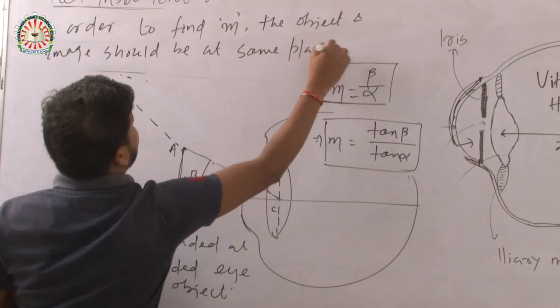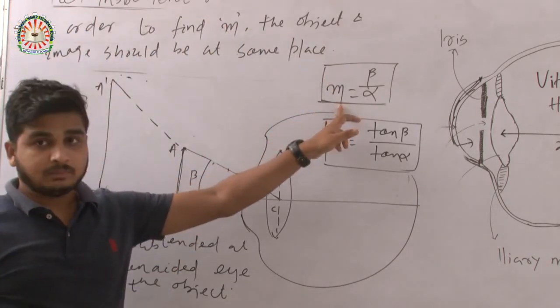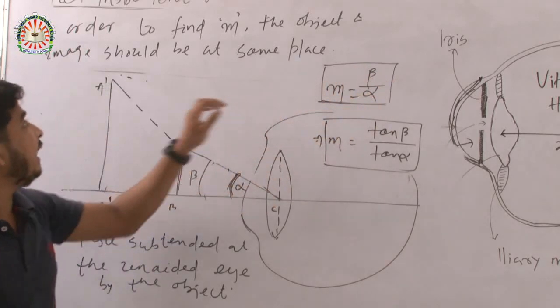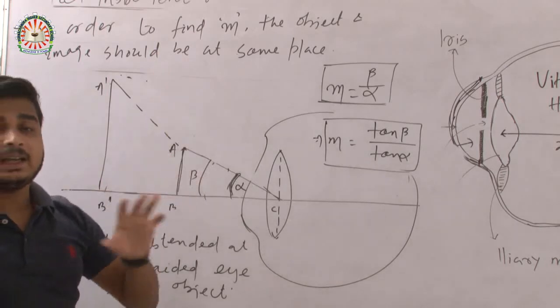Remember this line. You have to find M, that is beta by alpha, and for that you have to place the object and image at the same point.